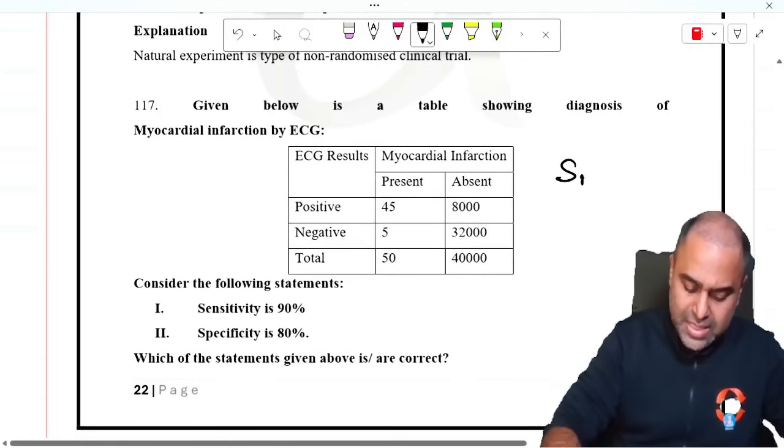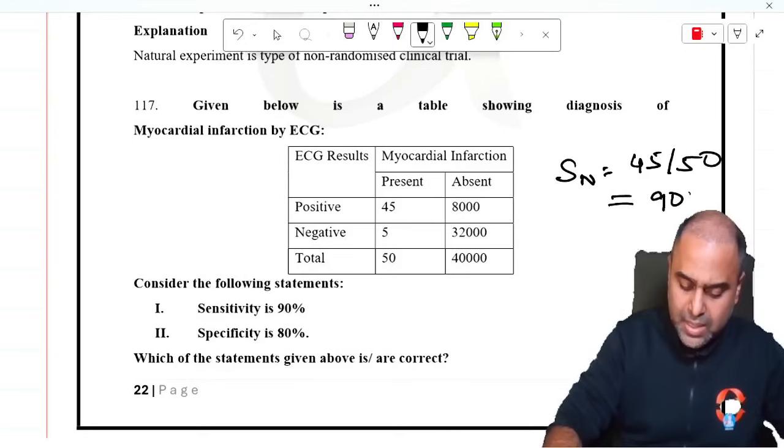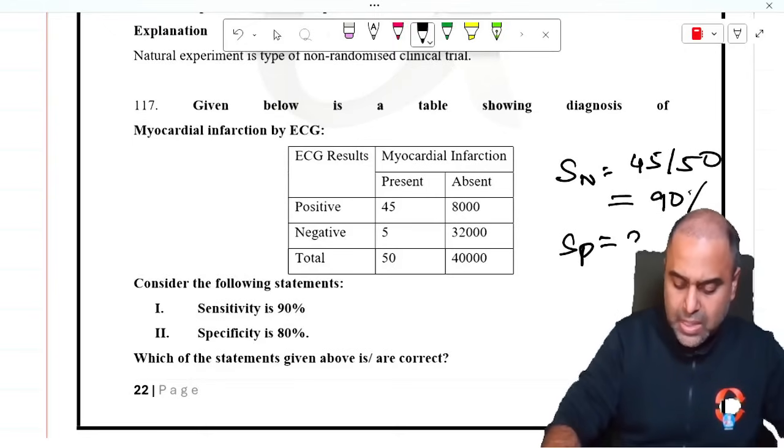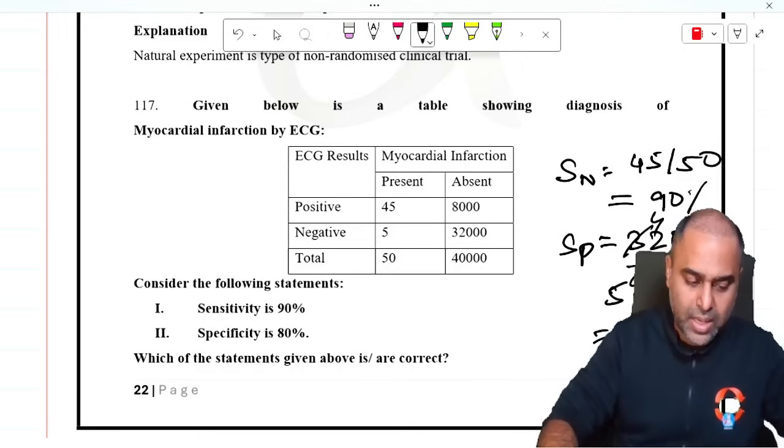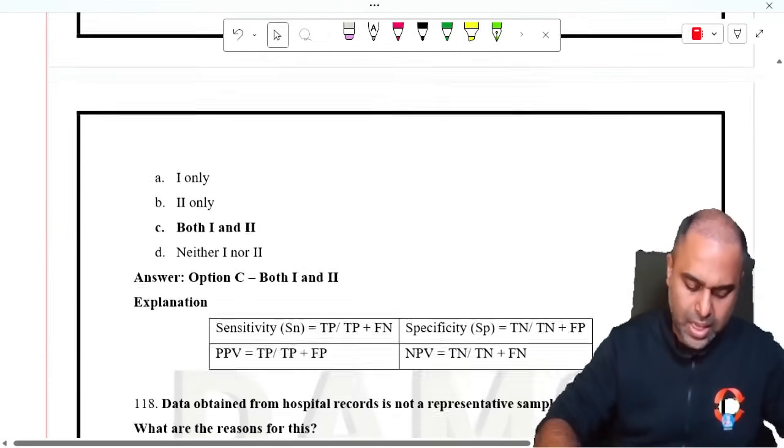Given below is a table showing diagnosis of MI. Yes, so the sensitivity is 45/50, 90%, and the specificity is 32,000 by 40,000. So 8 will go 4, 8 will go 5. So it is around 80%. Okay. So both statement 1 and 2 are correct.